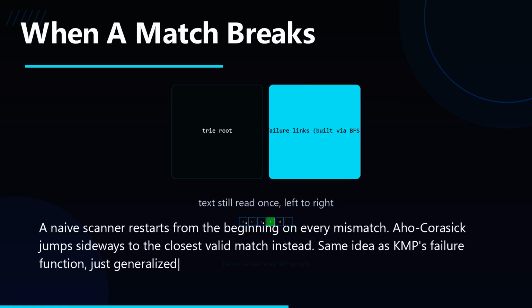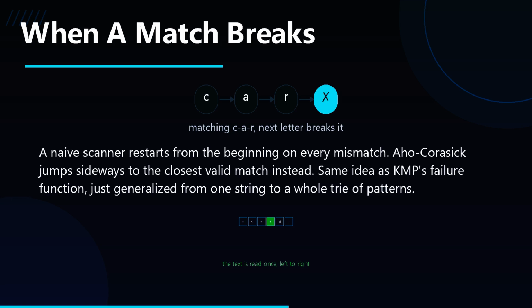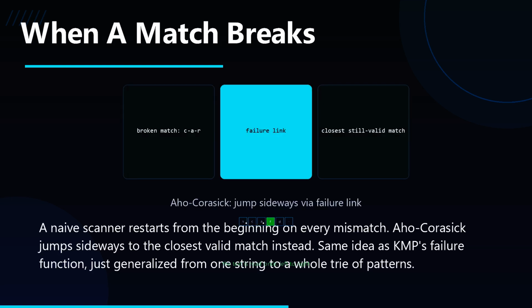A naive scanner would go back to the very start. Aho-Corasick jumps sideways to the closest still valid match instead. This is the exact same trick as KMP's failure function, just generalized. Instead of one array pointing backward through a single pattern, you get a failure link at every trie node pointing to the longest suffix that's a prefix of some other pattern in the set.